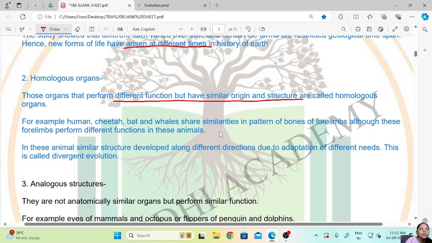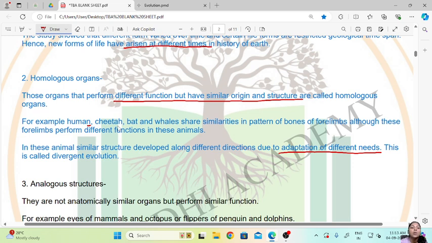For example, in human we use our forelimbs for doing any work. In cheetah it uses it for running. In bats, it is modified so that it can fly using the wings. Then in whales it is adapted to do the function of swimming. In these animals similar structures developed along different directions due to adaptation to different needs.